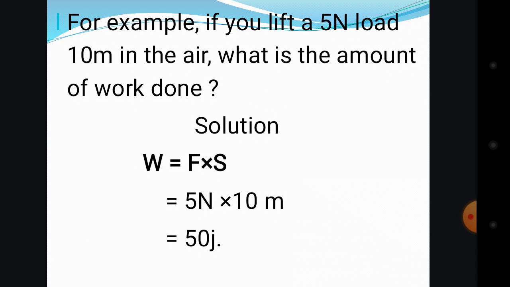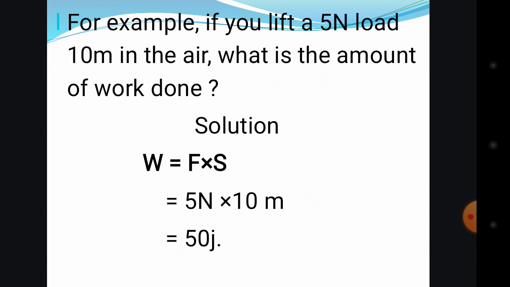You have 5 N, and the N is talking about force, so the force is given. And we have 10 m, and this m stands for meters, so that is our s, the displacement. The only thing we have to do is put in our formula to find the amount of work done.